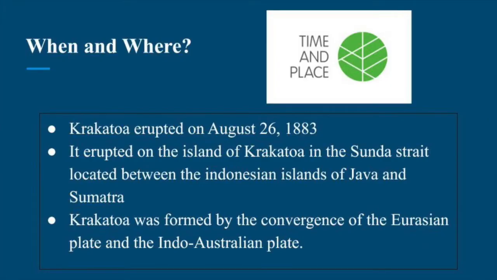When and where? Krakatoa erupted on August 26th of 1883. It erupted on the island of Krakatoa in the Sunda Strait, located between the Indonesian islands of Java and Sumatra. Krakatoa was formed by the convergence of the Eurasian Plate and the Indo-Australian Plate in a movement of subduction.